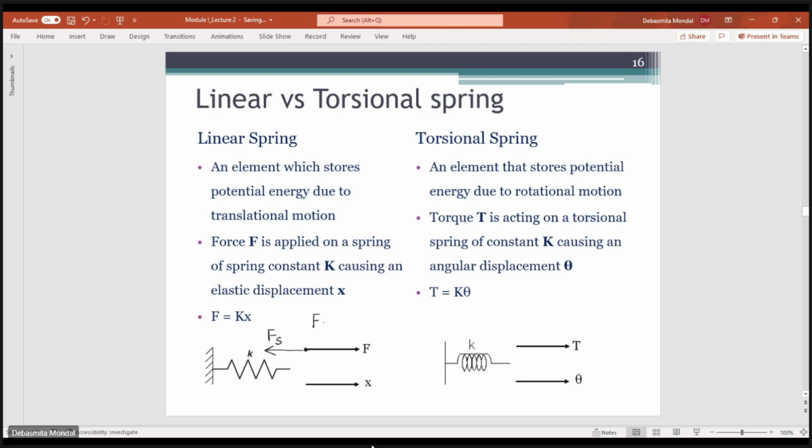So overall, Fs plus F will be equal to 0.